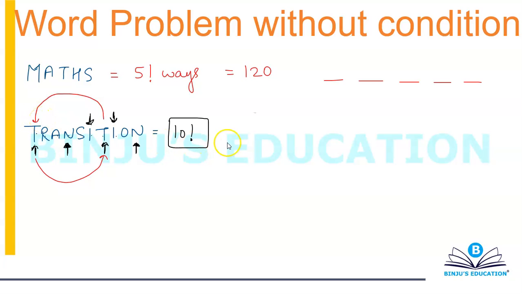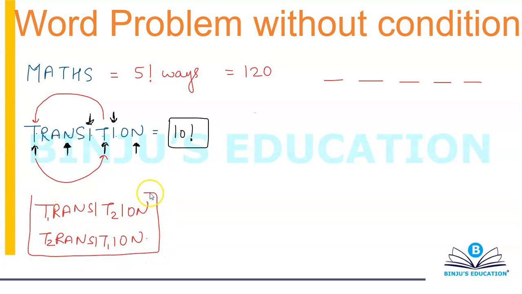For example, let's suppose I write my first word as T1 RANSI T2 ION, and if I interchange T1 and T2, then it will be T2 RANSI T1 ION. Now this T1 and T2 is for our better understanding, but if you remove the 1 and 2, can I say that the word will not change? The first word is transition, the second word is also transition.